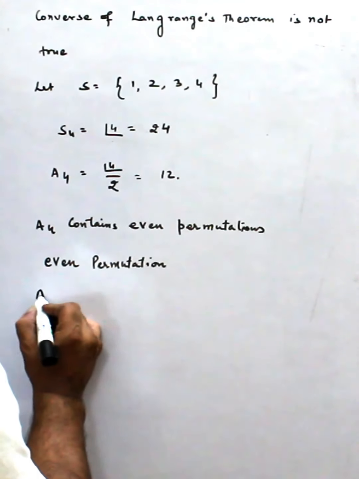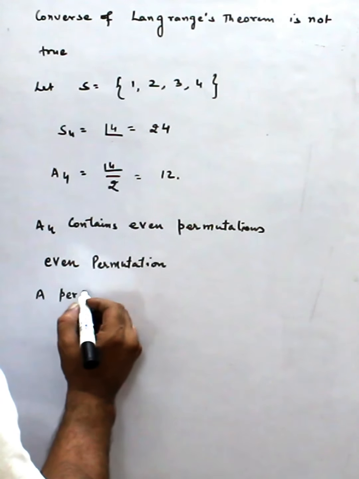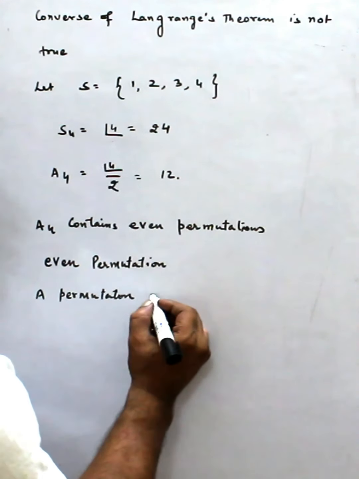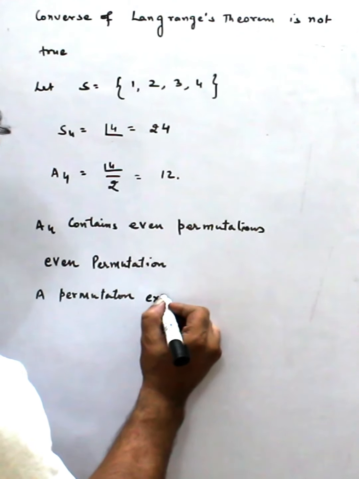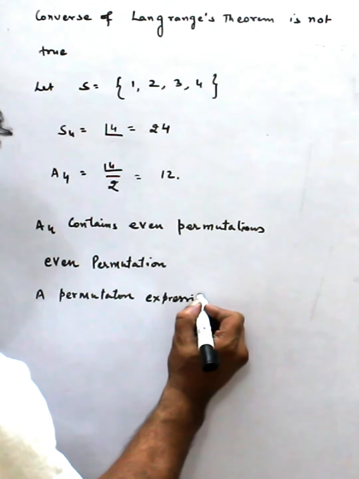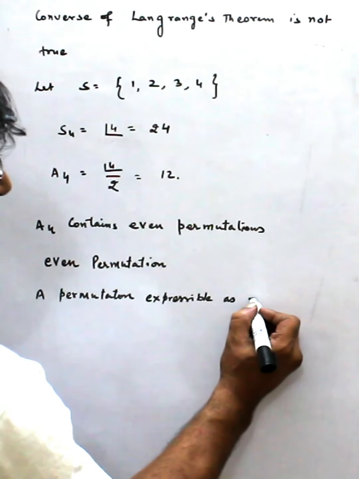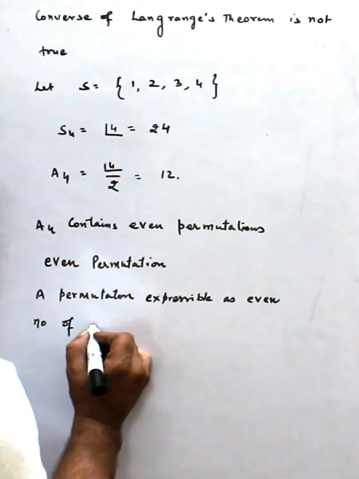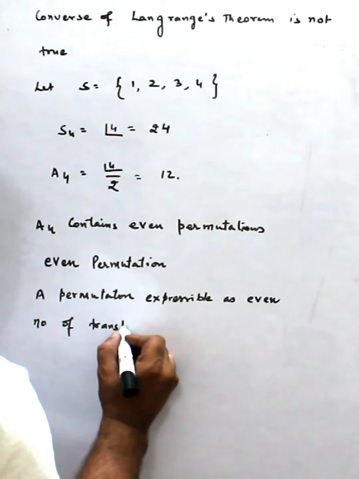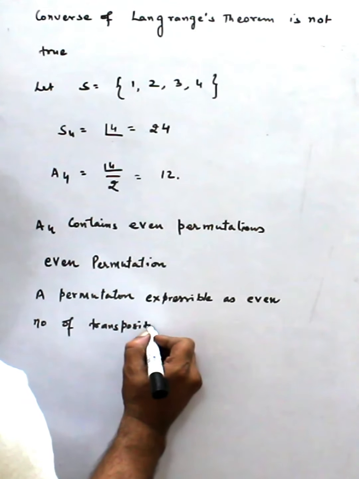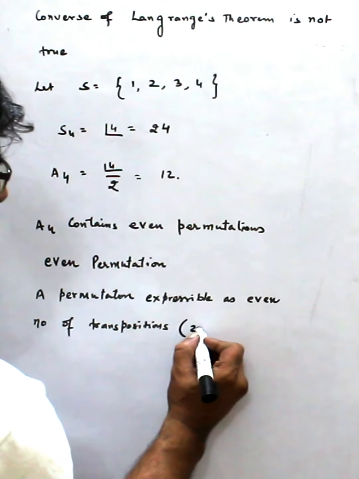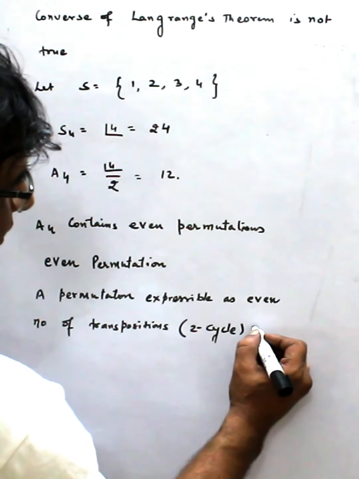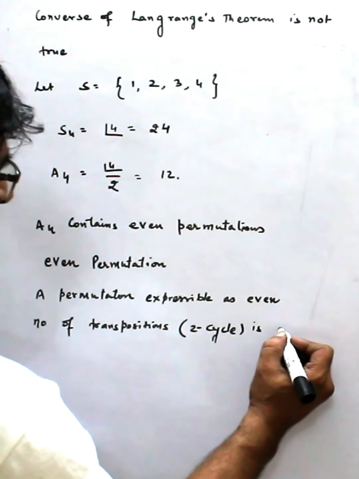A permutation expressible as an even number of transpositions, or we can say 2-cycles, is an even permutation.